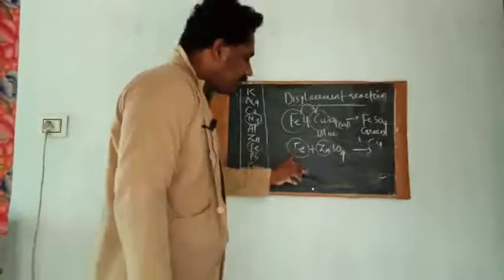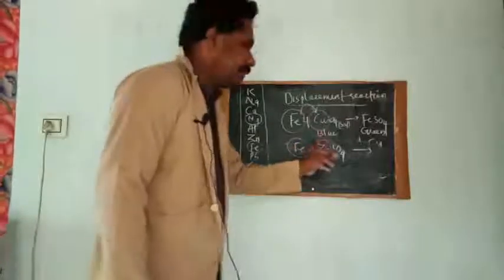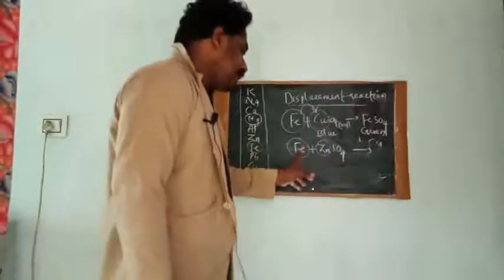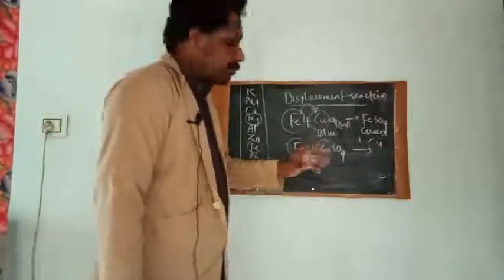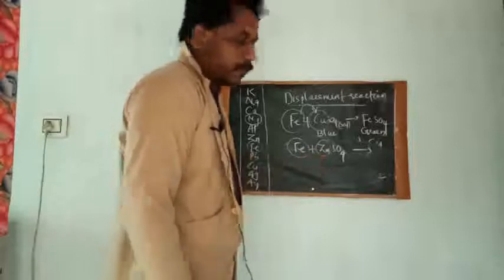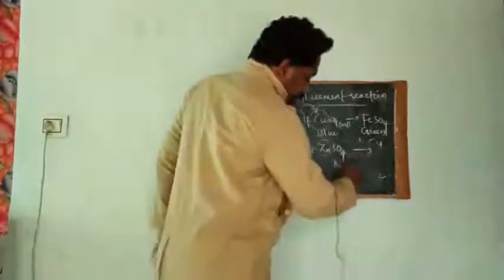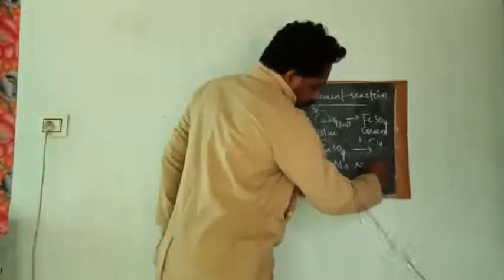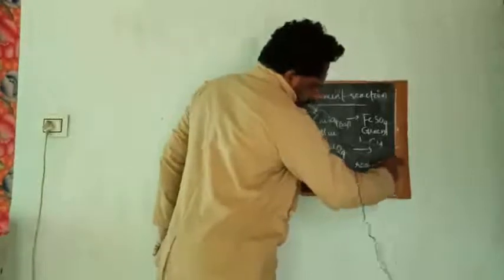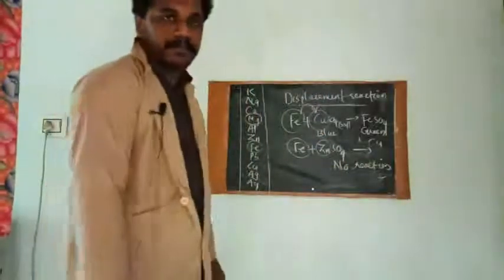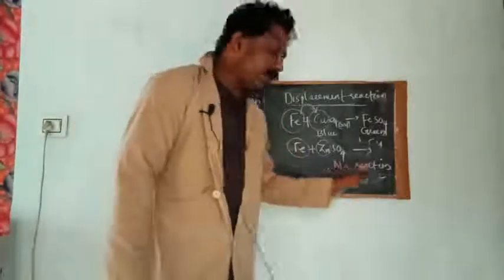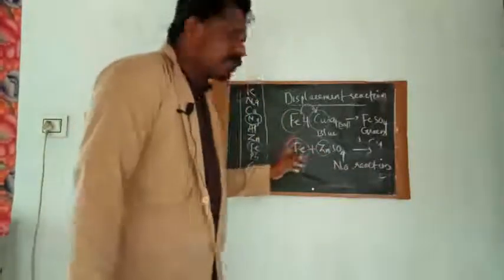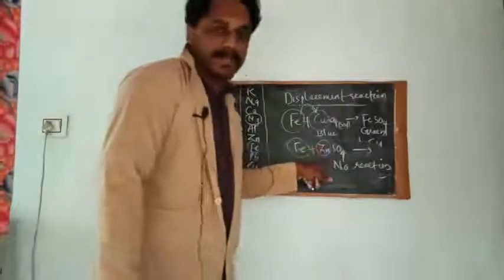Since Fe is less reactive than zinc, Fe cannot displace zinc from this compound. So no reaction takes place. Have you understood? So here displacement reaction will not take place because Fe is less reactive than zinc.